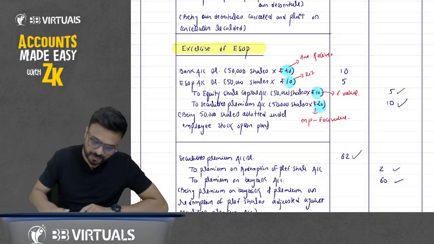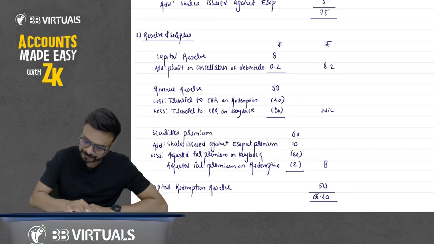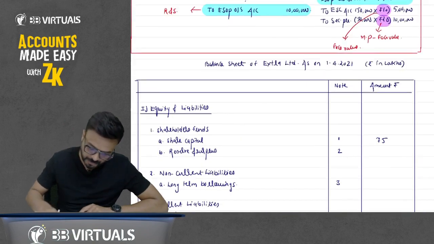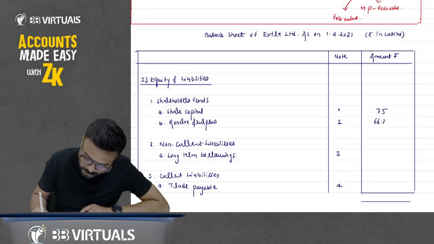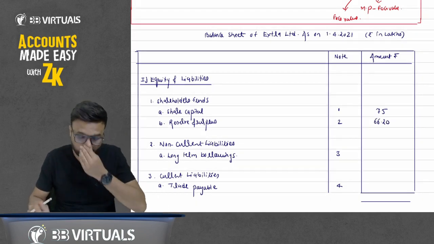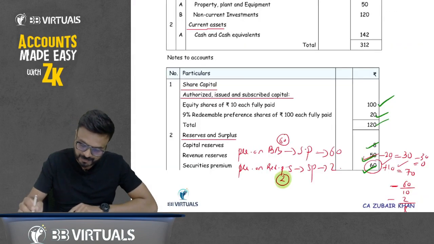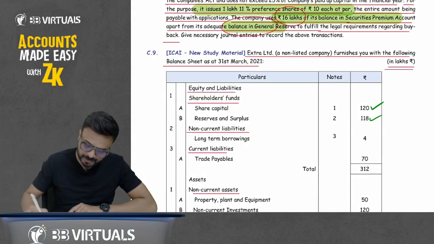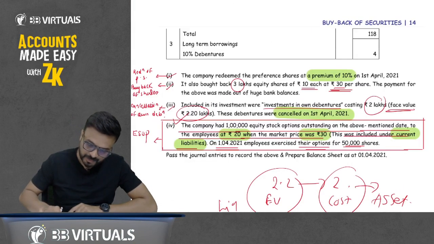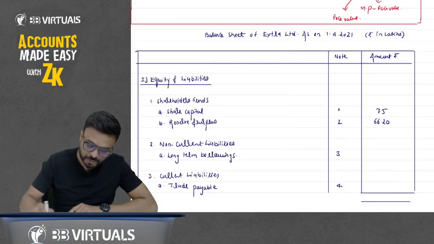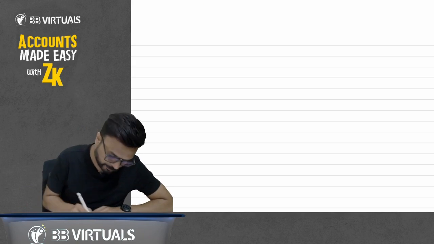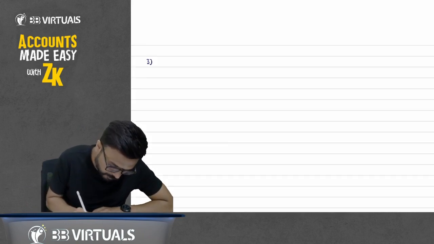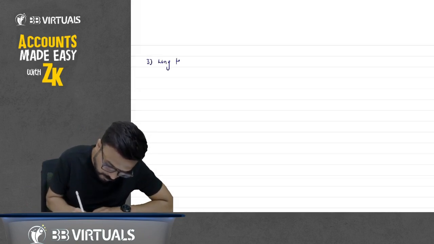Okay. Now write down this reserve and surplus, that is 66.20. Okay. Now after this, the second item here is long-term borrowing, that is 4 lakh. That is 10% debenture. So we are making notes to account number 3. Long-term borrowings.